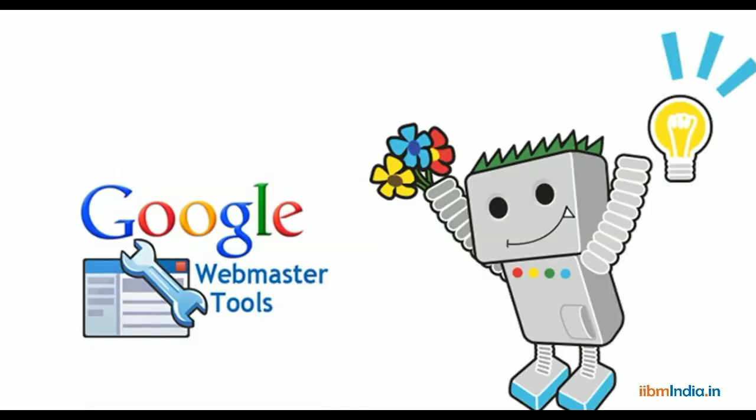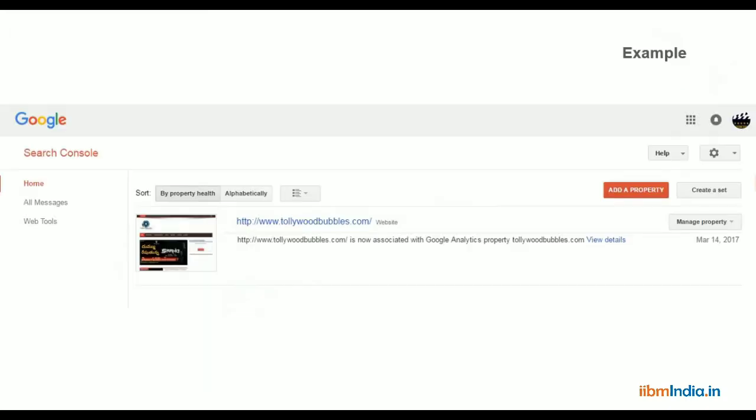Next one is Google Webmaster Tools. This is one of the parts of SEO. Once your website is online, Google starts indexing your website. Website indexing means that whatever errors are there in your website can be found and solved in Google Search Console, also called Google Webmaster Tools. Whatever mistakes we have made in our website will be shown like notifications, so our website gets completely indexed.